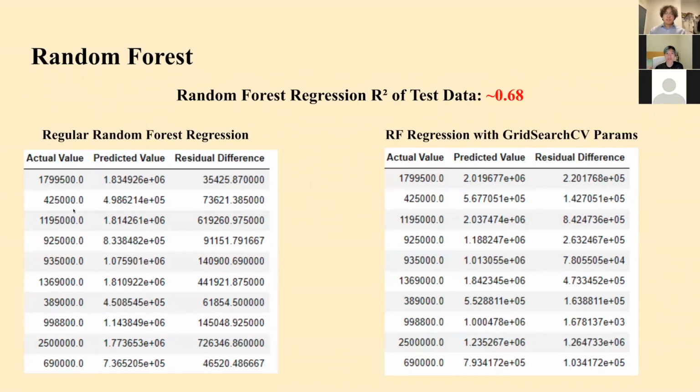All right, random forest. The random forest R-squared test performed decently. However, we weren't able to track down what could be the reason for the performance score. We tried to use grid search CV to find the best parameters. However, with those new parameters, we had slightly worse performance.